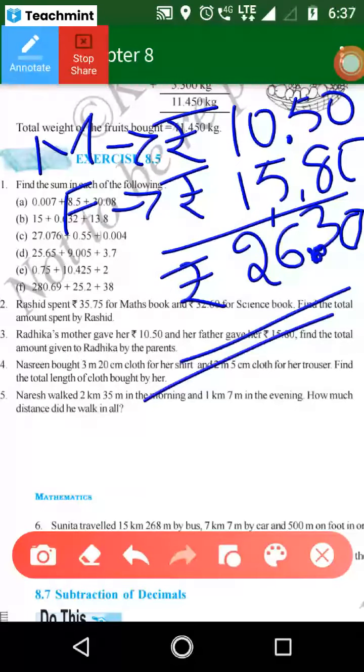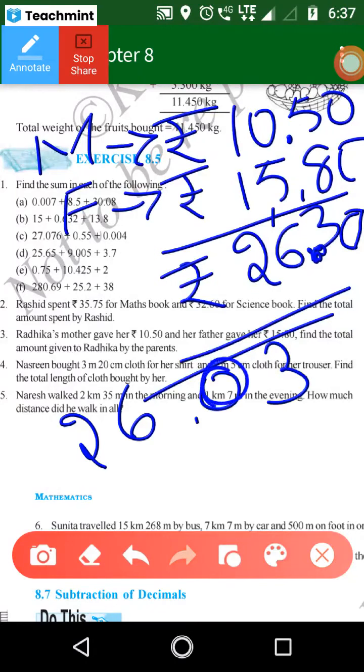I got the correct answer. Very good. 26.30. Ma'am, can we write 26.3? Yeah, there is no issue. Yes, of course, both are the same. 26.3 is also equal to 26.30. It is also equal to 26.300. Don't bother about that. But when you get 26.03, you must mention the zero value. Clear?